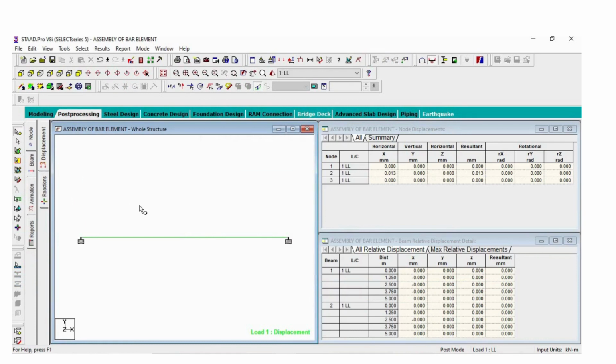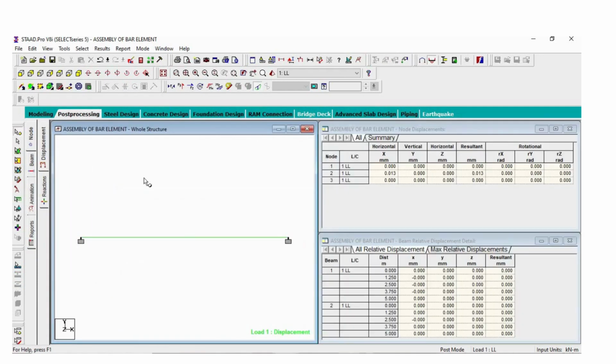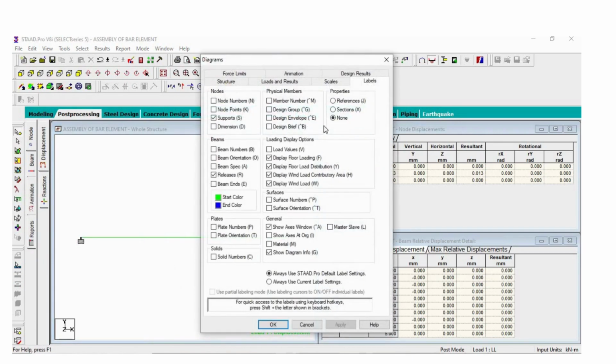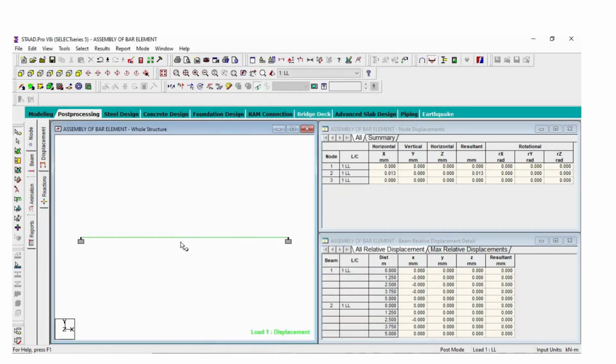Now here you can see the reaction of your bar element. You can see the reaction and the displacement are also shown. For displacement, click here, right click, go to label and go to scale, reduce the scale size, apply, then OK. Now here you can see that with the help of the fixed support, displacement does not occur.